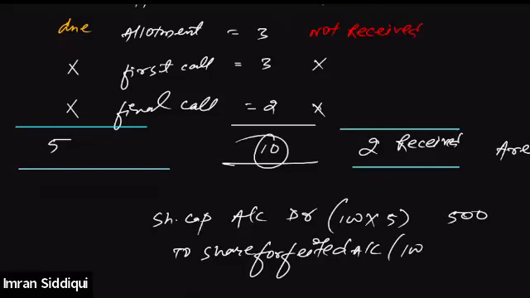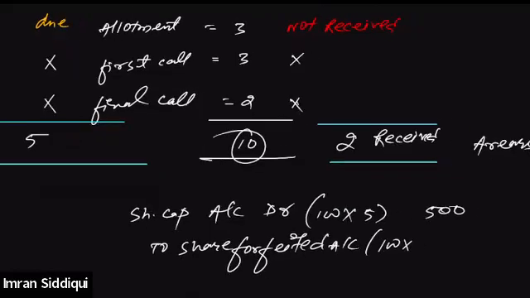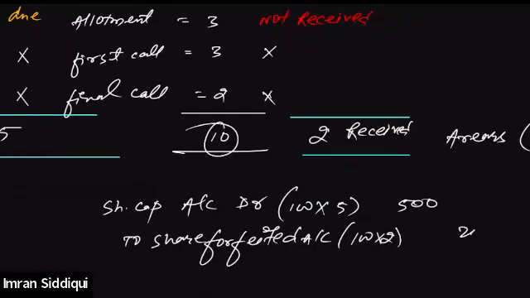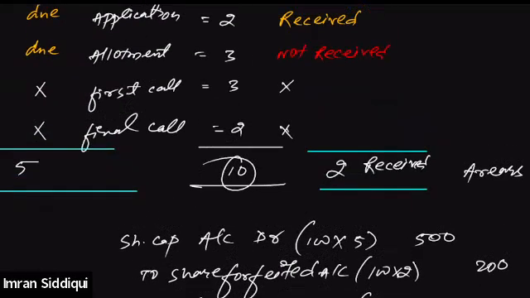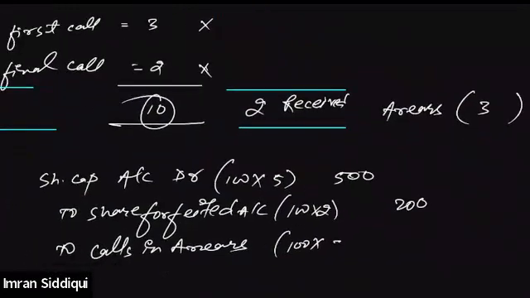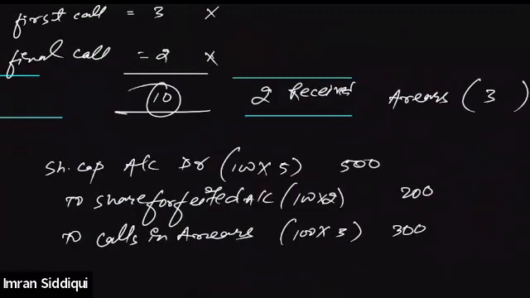You need to multiply the number of shares forfeited with the amount already received, that is 2 rupees, right? 100 into 2, 200. And to calls in arrears. 100 into, tell me, how much is still in arrears? 3 rupees. So that is 300. Is this clear, Shifa and Prerna?